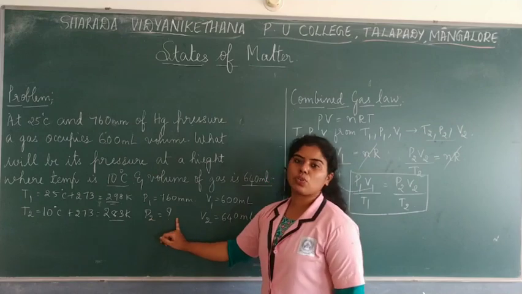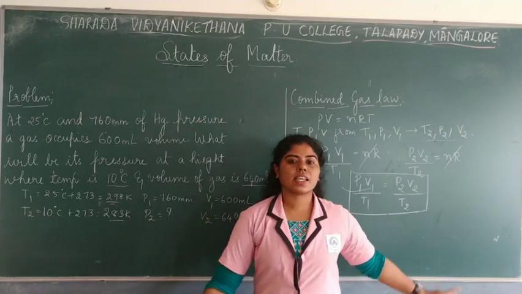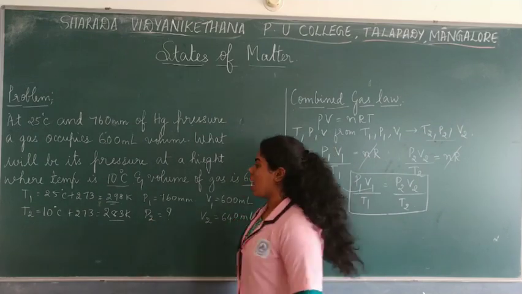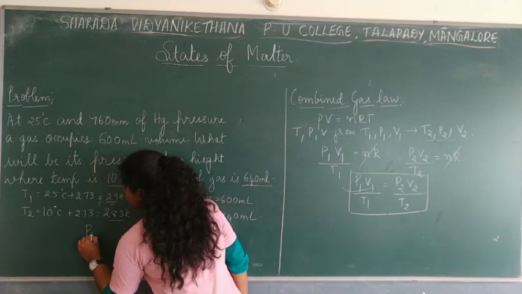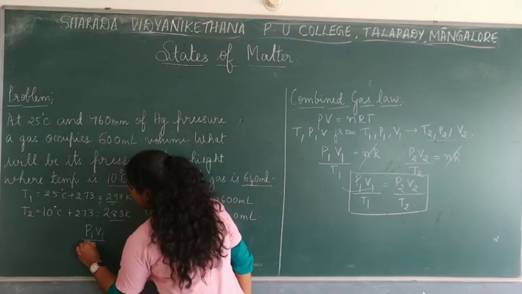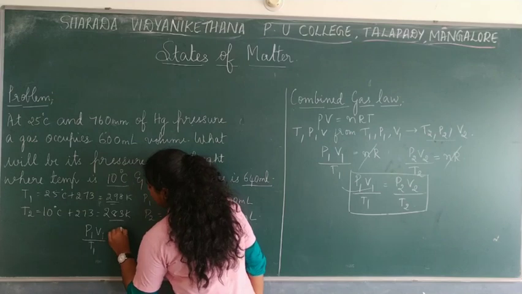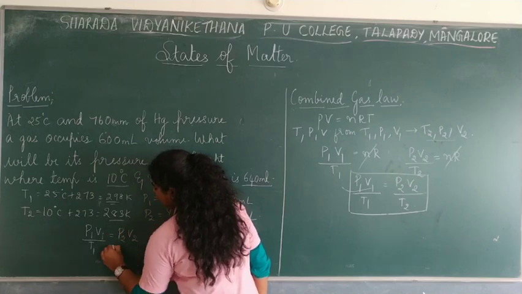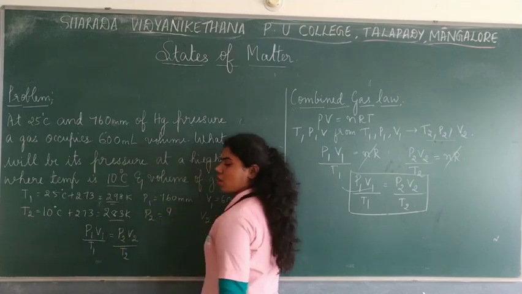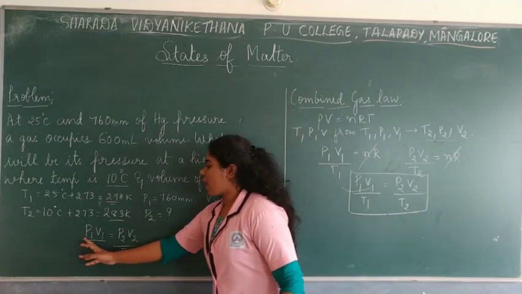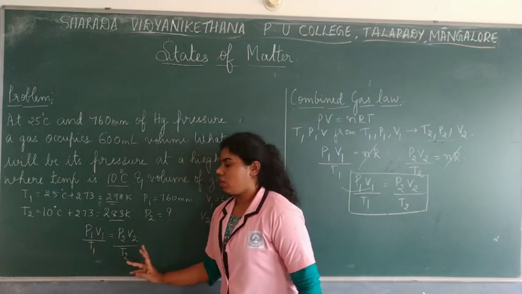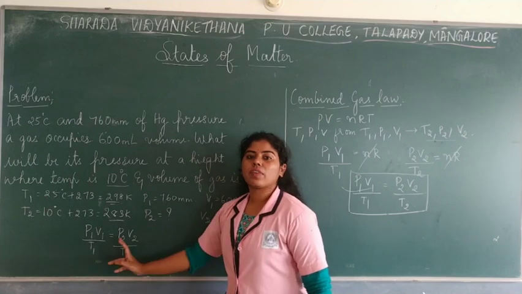What do you have to find? P2. Use the combined gas equation and rearrange the equation. The combined gas equation is given as P1 V1 by T1 equal to P2 V2 by T2. P1, T1, V2, T2 you know, but what do you have to find?